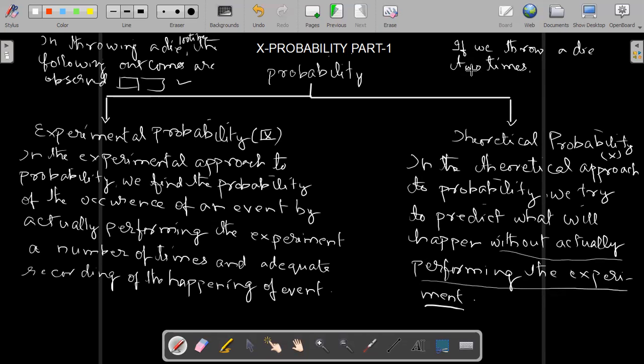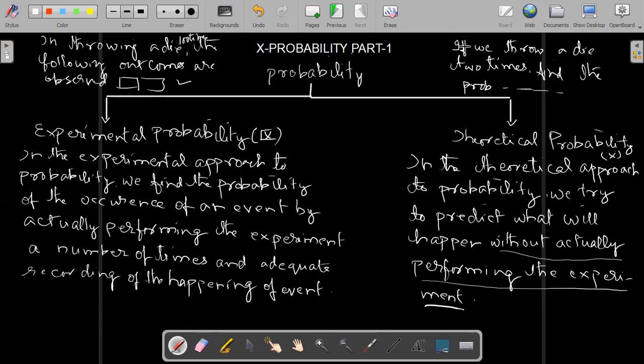We suppose that if we toss a coin two times, find the probability of getting two heads, find the probability of getting no head, find the probability of getting a tail, two tails, no tail. So find the probability of getting whatever is asked in the question.